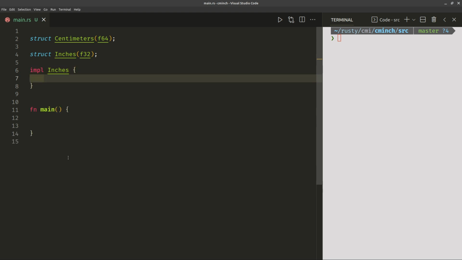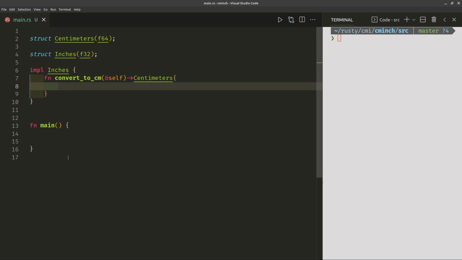And inside that, what we want to do is convert inches to centimeters. Function convert to cm, and we're going to pass in self, and we're going to return centimeters. Now, what we need to do is do let, and we need to say that we need to borrow inches with whatever it contains.